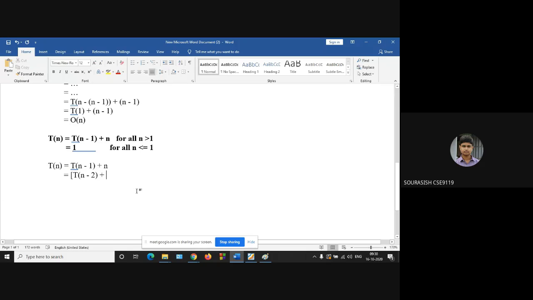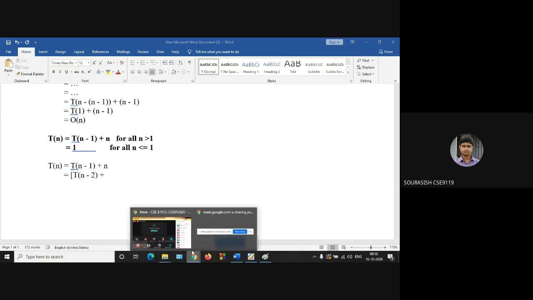So t of n minus 2 plus n and the n before, n plus 1. It will be 2n, no? Because t of n minus 2 plus n and the n before, we are adding both the n's, so it will come to 2n. Like I'm telling the total one.